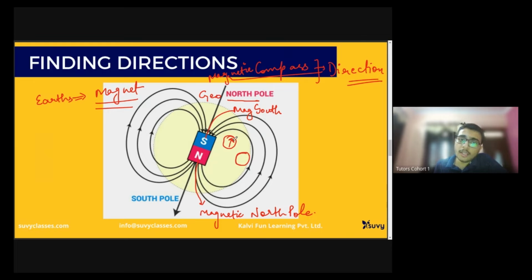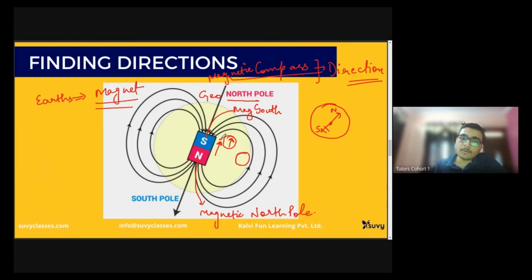one more thing. If there is a magnetic compass, in between is a magnetic needle with north as the pointed end and south as the tail end. So if this is the north end and this is the south end, my needle will be aligned in such a way. Why so?